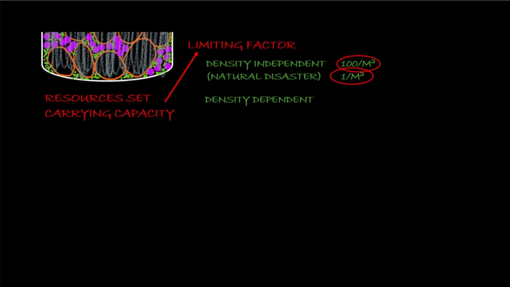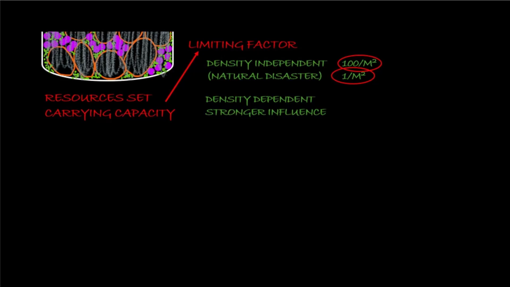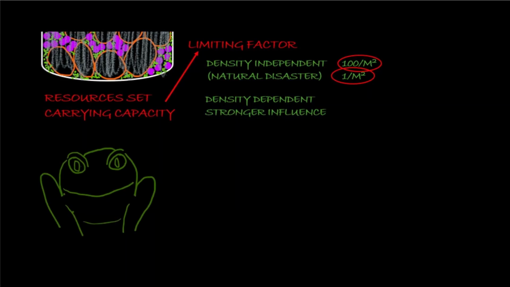Let's talk about the other kind of limiting factor, and we'll use a couple examples here. So this is density dependent. Density-dependent limiting factors are reliant on the density, and the stronger the influence is connected to the density, the stronger the influence on the carrying capacity. So bullfrogs, this is a bullfrog. Bullfrogs call at night with this rum sound.